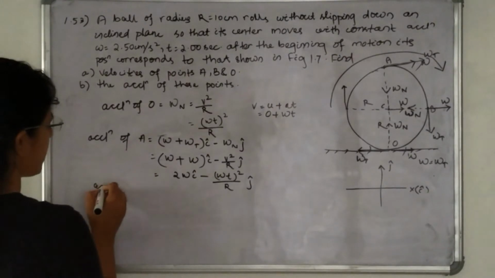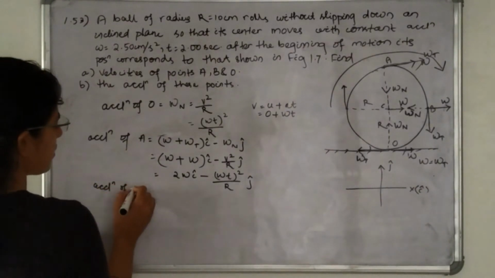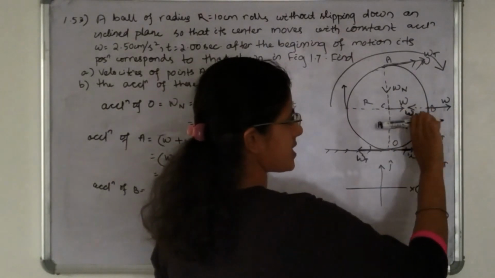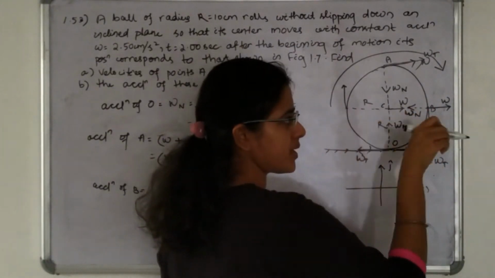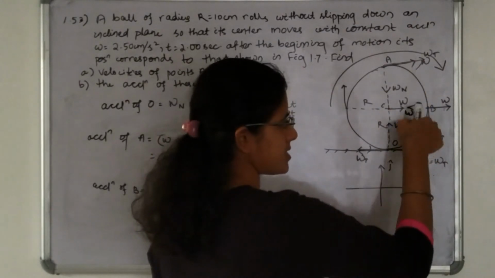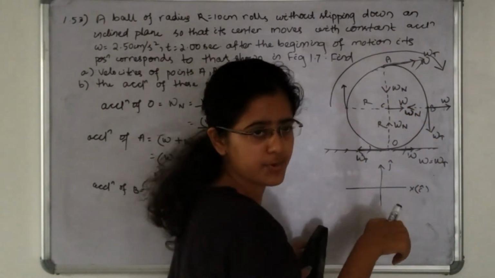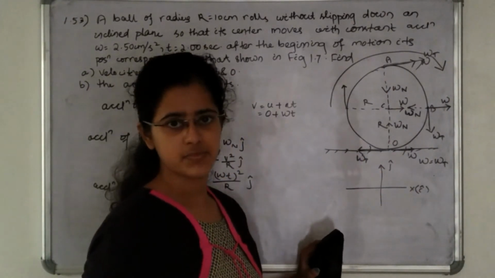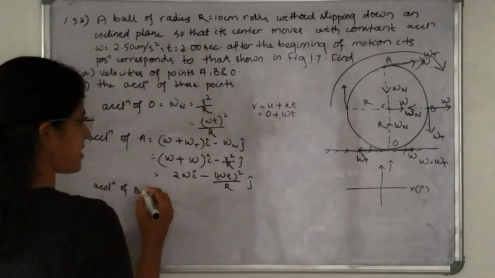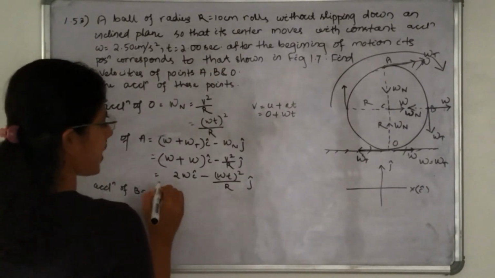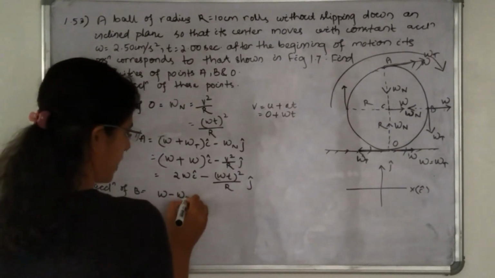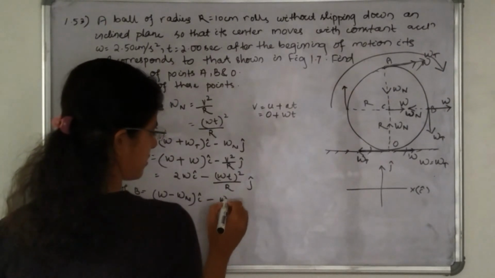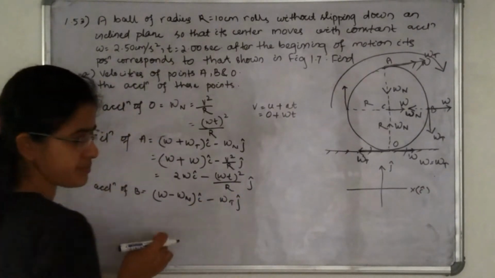Okay. Next, the acceleration of B. In case of B, you can see the acceleration of the center of mass with which it is moving is w in this direction, the tangential acceleration is along the negative y direction, and the normal acceleration is along the negative x direction. Okay. So the acceleration of B is w minus wn i cap minus wt j cap.